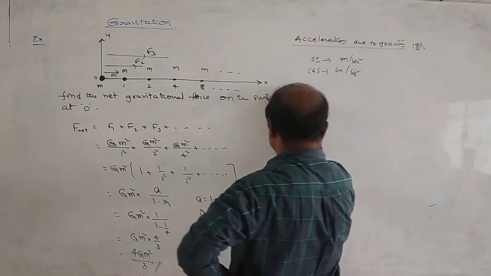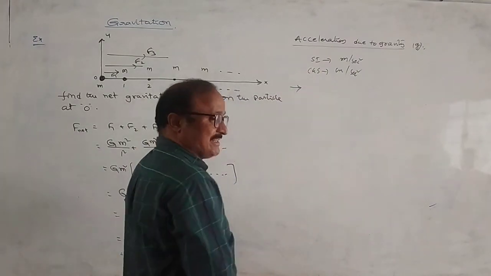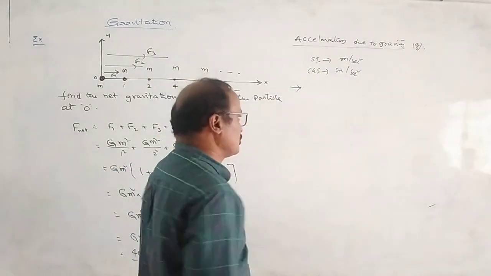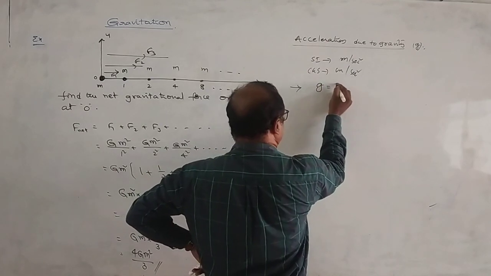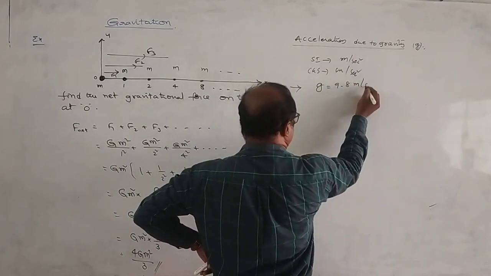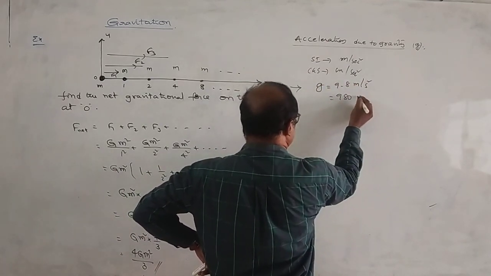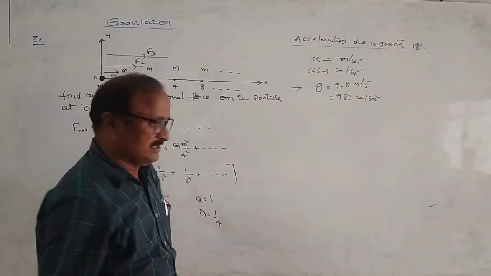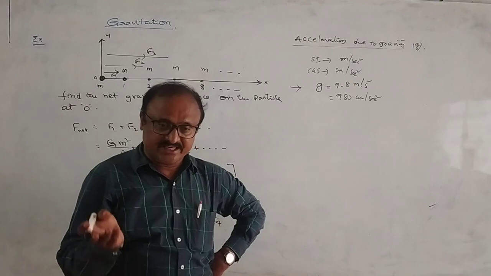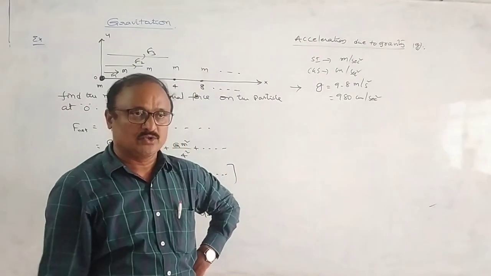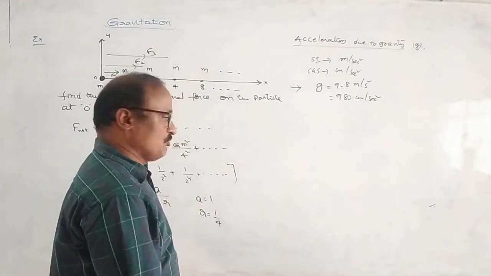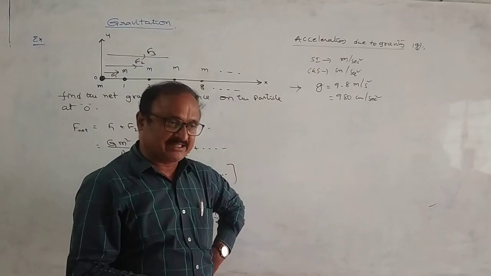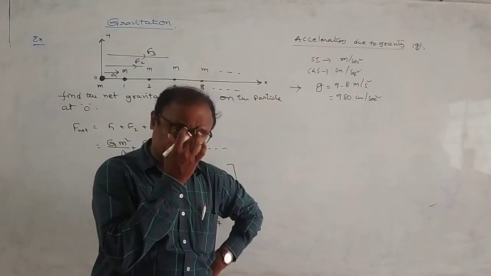In our place, the value of g is 9.8 meter per second square or 980 centimeter per second square. This is the value of g. But the value of g changes from place to place and also with some more parameters. So what are the factors affecting the g value?